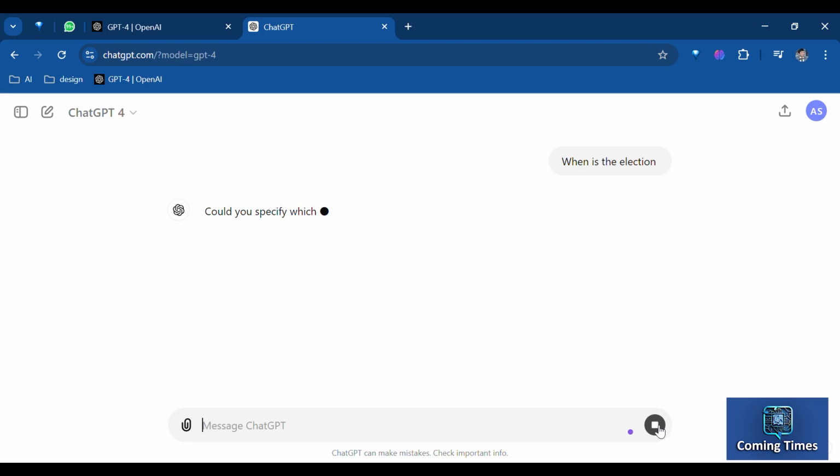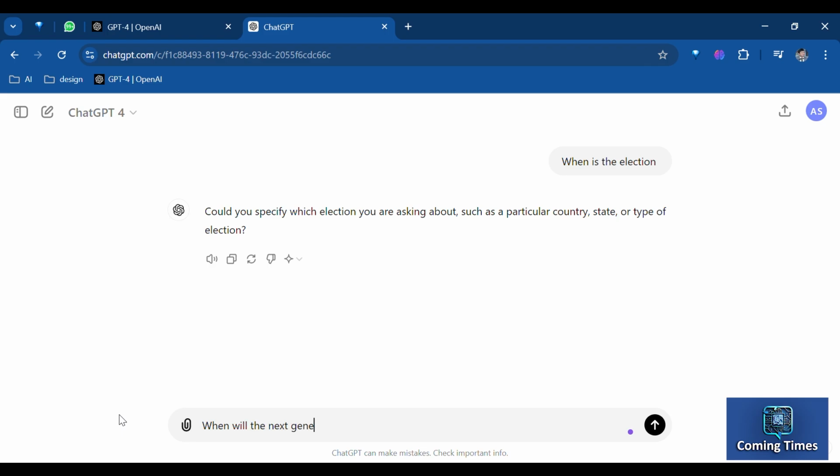So it means you should provide some hints in your instructions while querying the AI to get the desired result without wasting time. Even this can be achieved by asking follow-up questions. So let's ask the GPT model the same question as in my earlier chat, but with a better prompt. For example, "When will the next general election be held in India?"